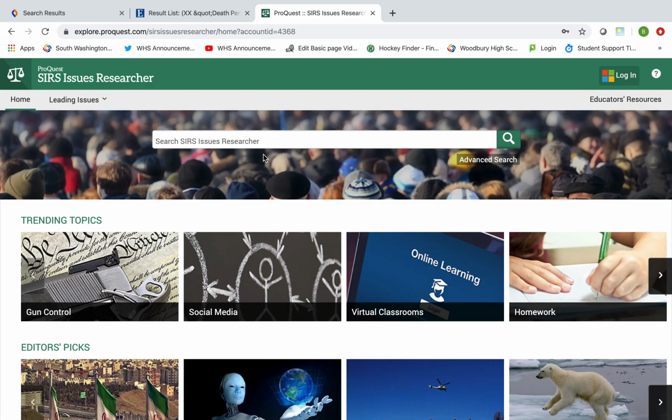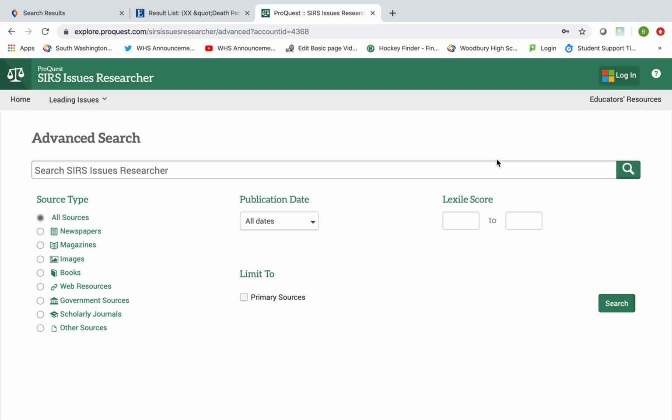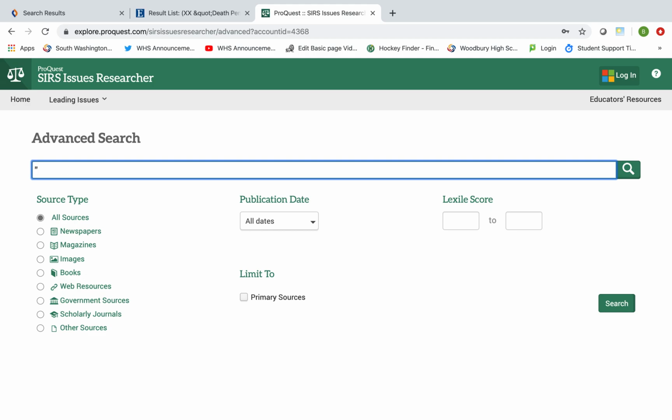All right, once on the page, you'll see again the trending topics. We're going to use advanced search. We're going to put in our key terms. And again, if we have a compound word, we want the database to search for it, so we're going to put those in quotations. So let's try it again. I'm going to put in capital punishment